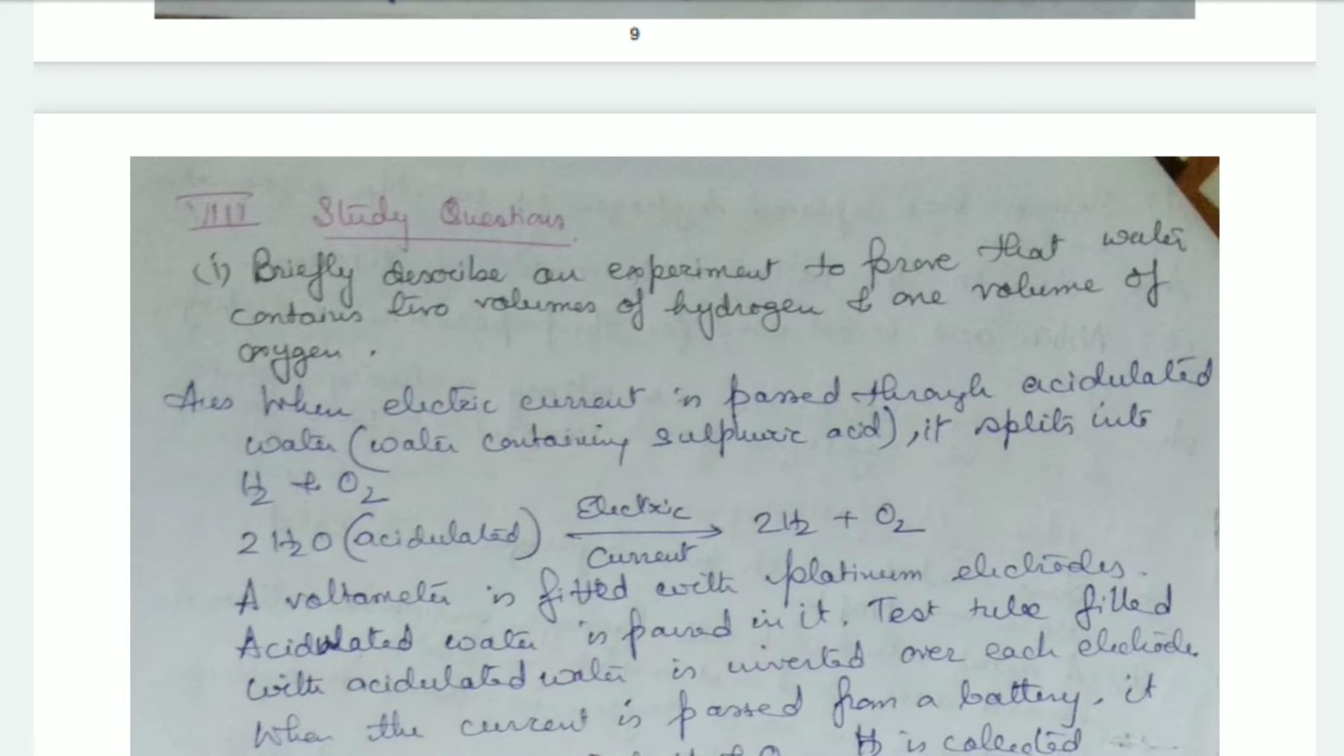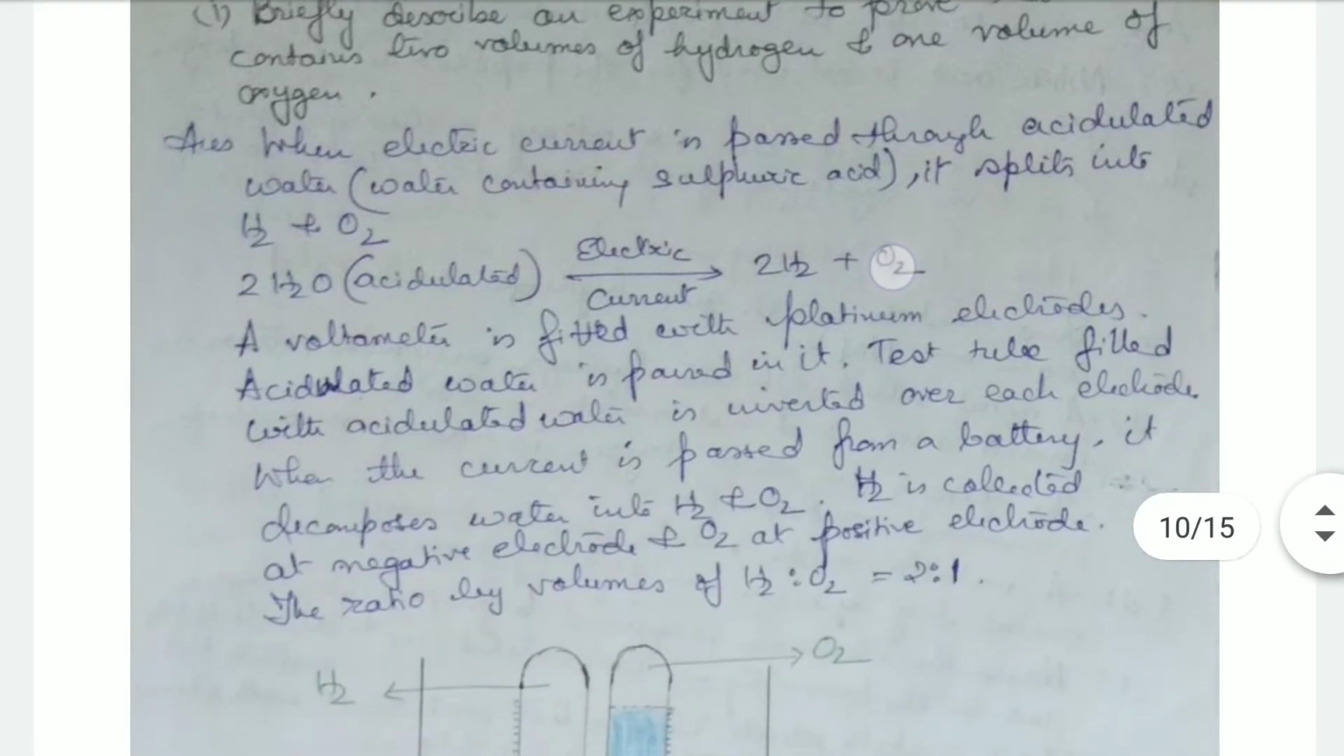When electric current is passed through acidulated water, what is acidulated water? Water which contains sulfuric acid in it. So when electric current is passed through this type of water, acidulated water, then water splits into hydrogen and oxygen. So this is the reaction: 2H2O, which remains acidulated, when electric current is passed through, becomes 2H2 plus O2.